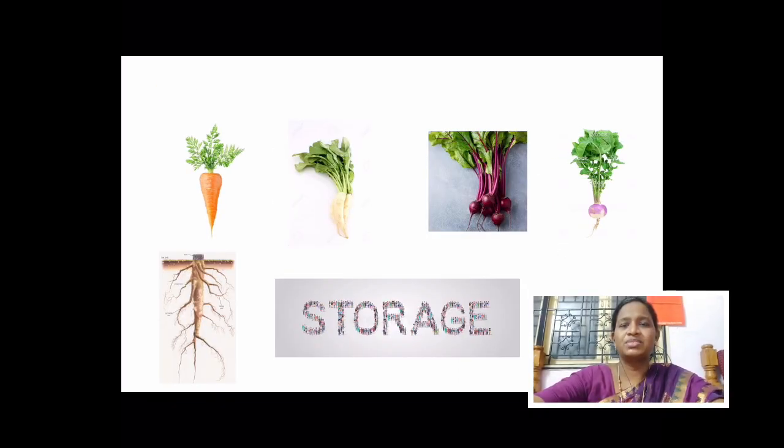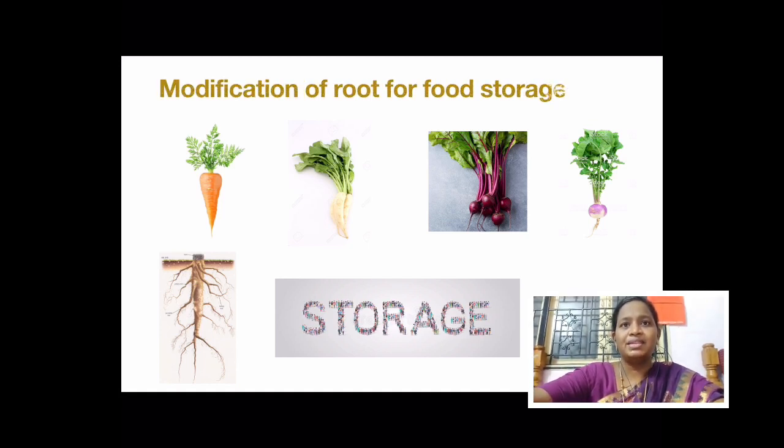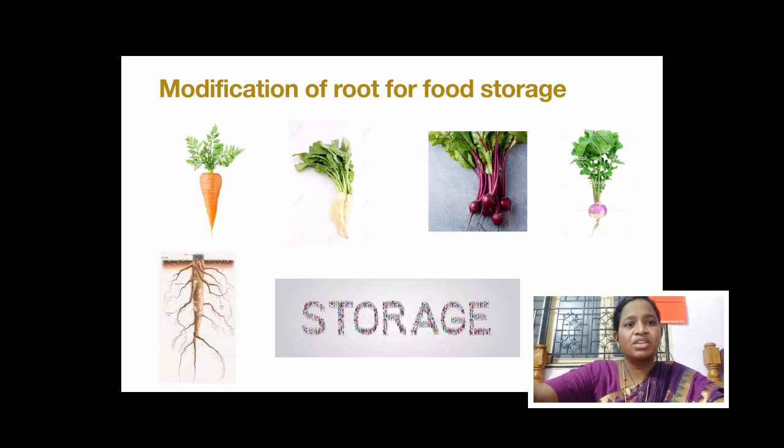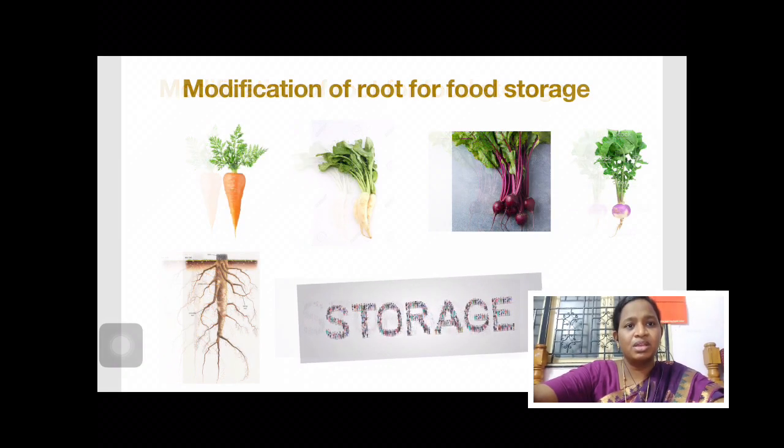These are the roots which are modified to store food. Carrot is a conical shaped root. Radish is a spindle-shaped root. Beetroot is a top-shaped root. And turnip is also a top-shaped root. All these roots are taproot systems. Hence, these roots are modified to store food. They are also called storage roots.